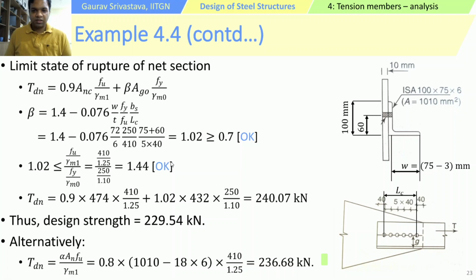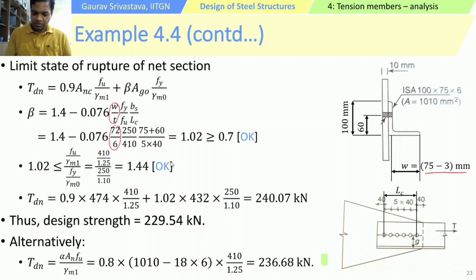Okay. So this slide shows different values and calculations. So basically this W by T is 72 by 6, right? So W is being taken as again the length of the outstanding angle minus T by 2. Okay.